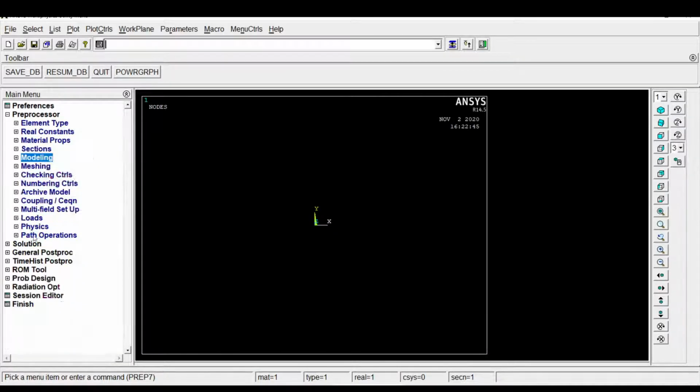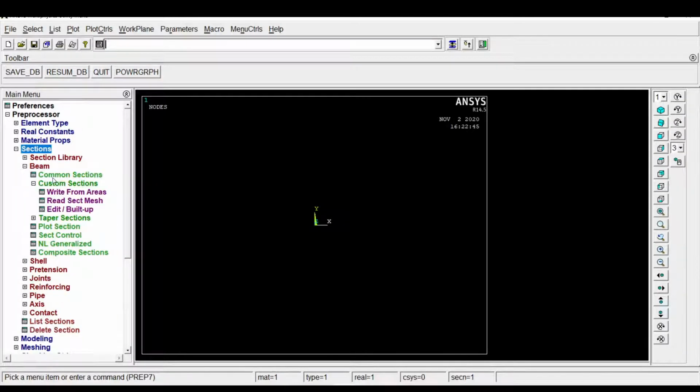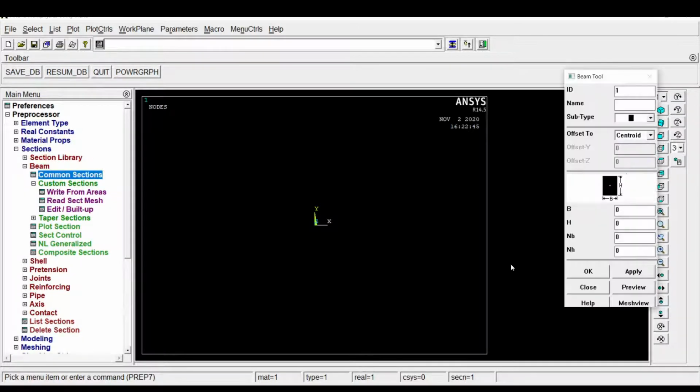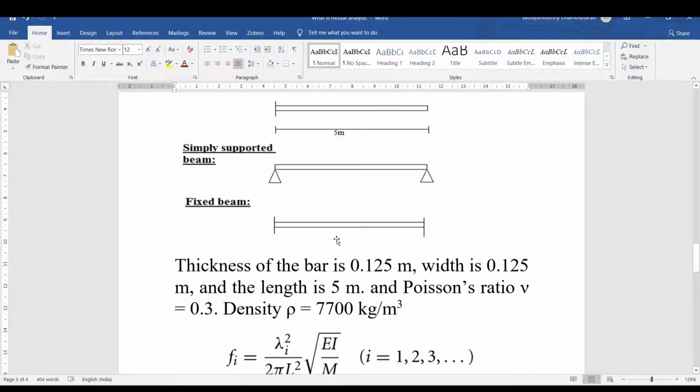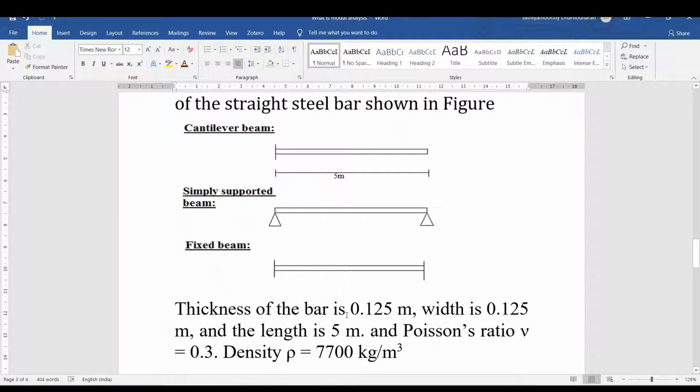And in the beam section, common section, the dimension is readily given, that is the width and the thickness will be 0.25.